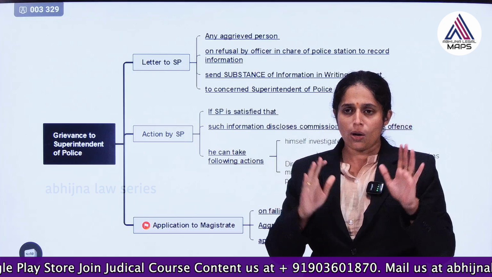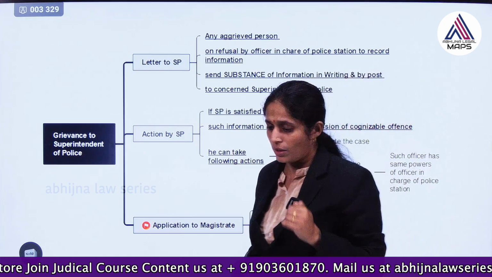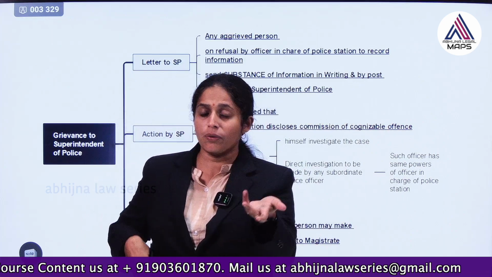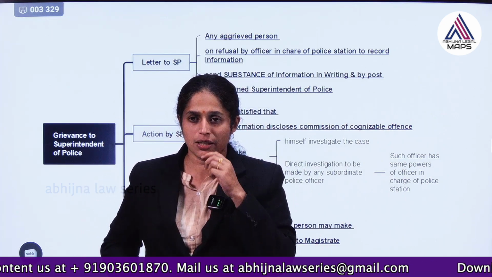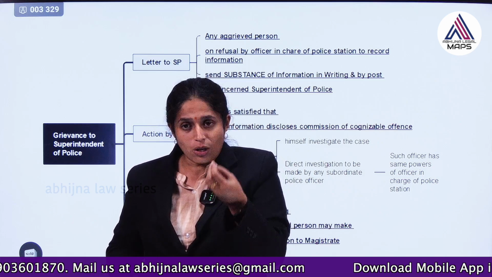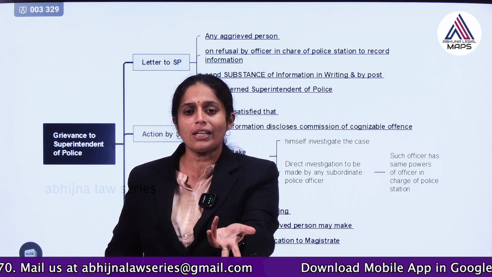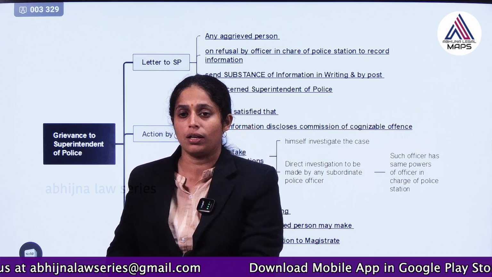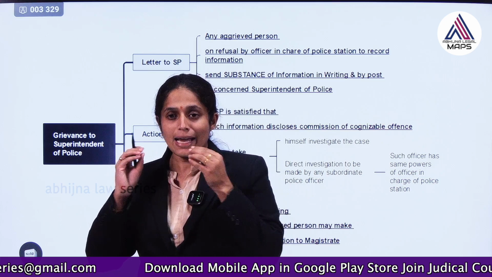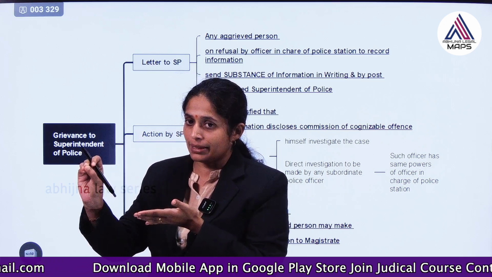Okay, so now we have understood how the FIR is registered, what copy should be given, how the victim's information is taken, and when a woman police officer has to take the information. All that we have seen. Now, suppose the officer in charge of the police station is not receiving our FIR at all, what should we do? We have a remedy. We can send a letter to the SP by post.